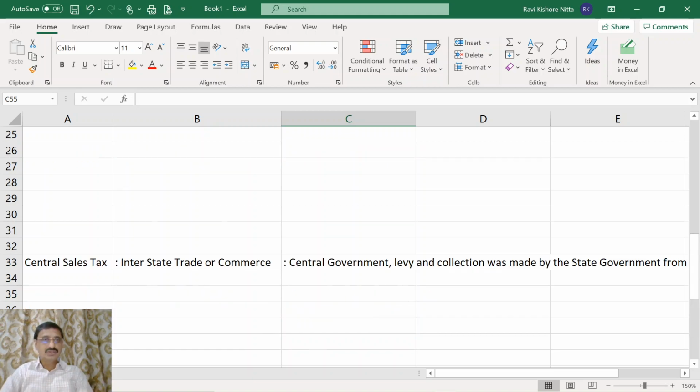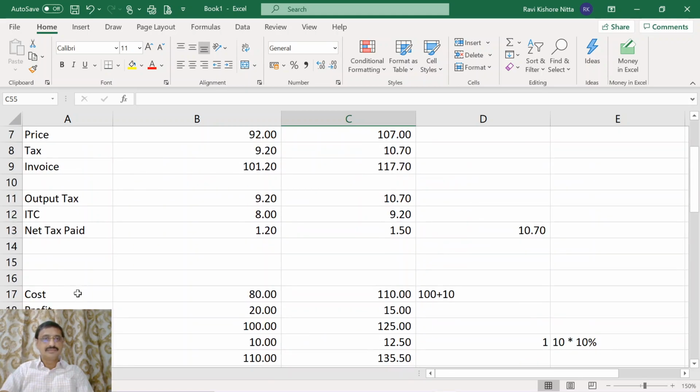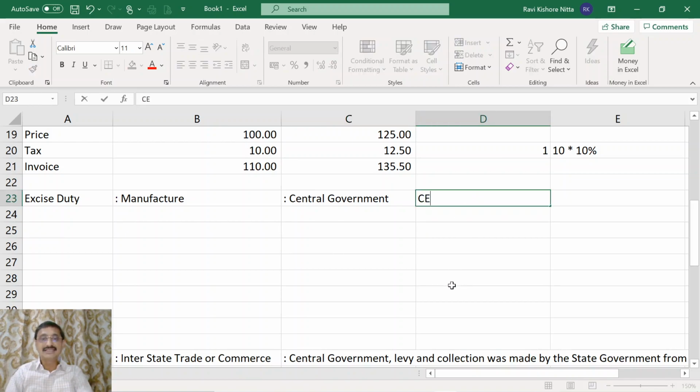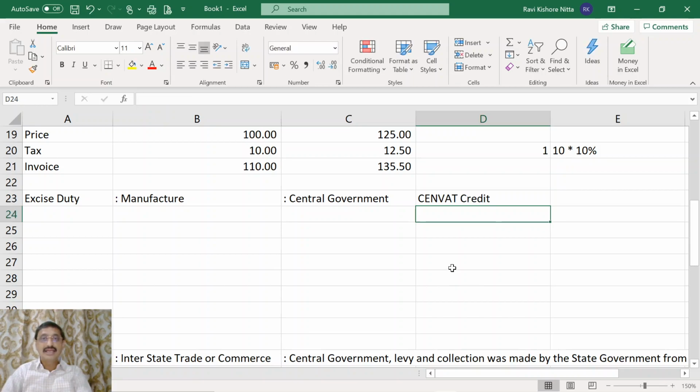Now, coming to this, excise duty used to be on a manufacturer by the central government. We used to have a concept called Cenvat credit. This is also a type of ITC, but this Cenvat credit was available only at a manufacturer's place.